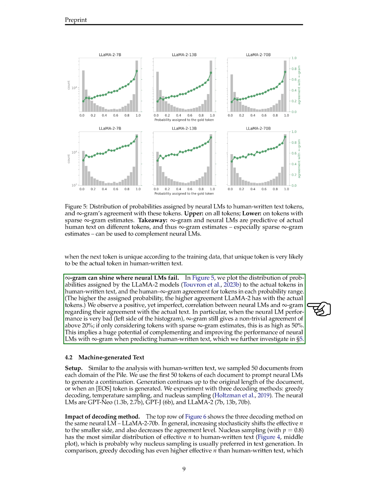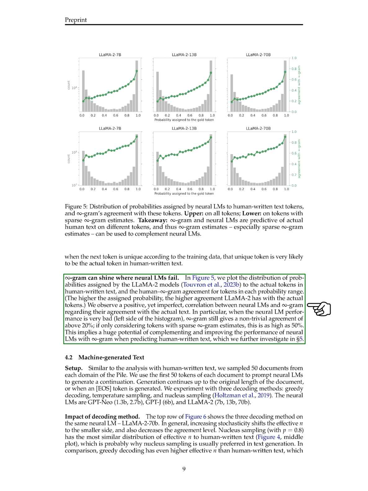We found that there's a positive relationship between the predictions of neural LLMs and the Infini-gram model, although it's not perfect. For example, even when neural LLMs don't do well, which is shown on the left side of our chart, the Infini-gram model still agrees with the actual text more than 20% of the time. This percentage can even jump to 50% for words that don't appear often. This suggests that combining neural LLMs with the Infini-gram model could significantly improve predictions for human-written text, which we explore further in our paper.